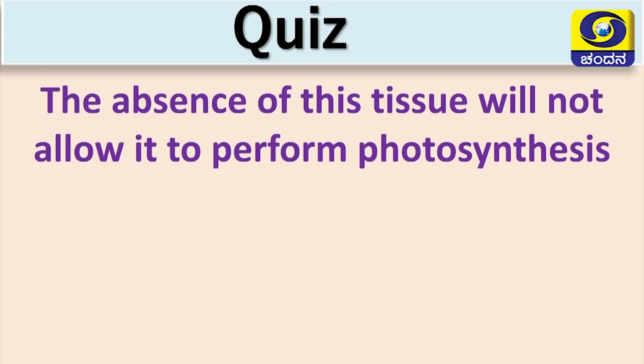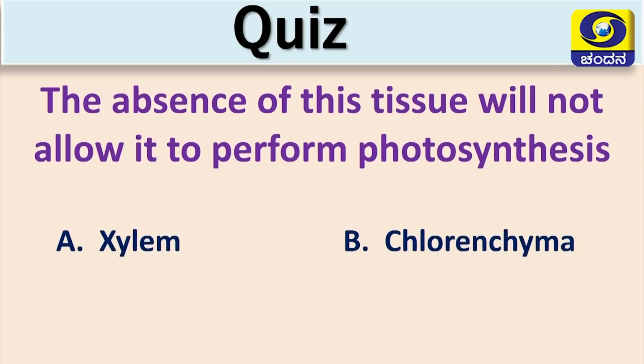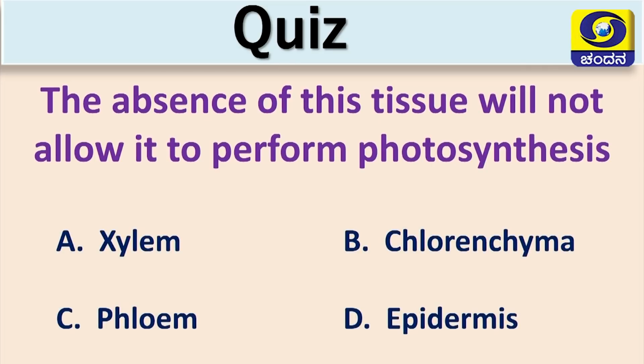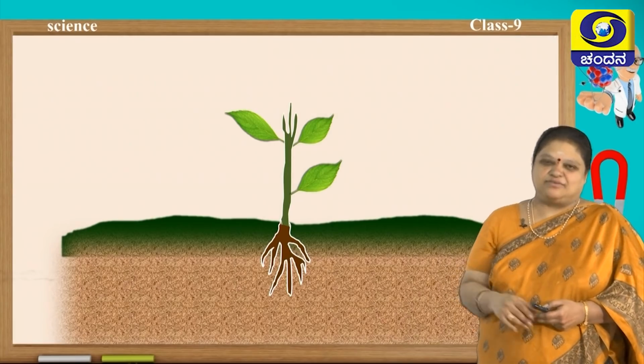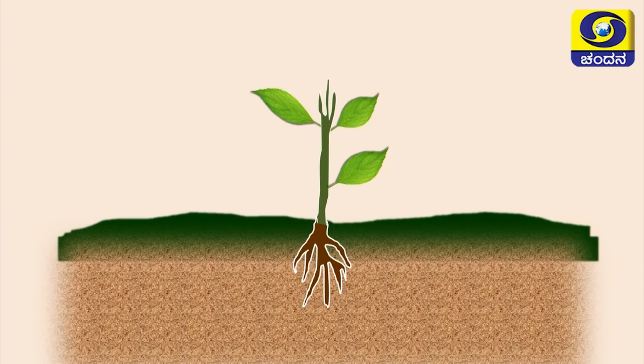The absence of this tissue will not allow it to perform photosynthesis. The options are xylem, chlorenchyma, phloem, epidermis. The correct answer is chlorenchyma.